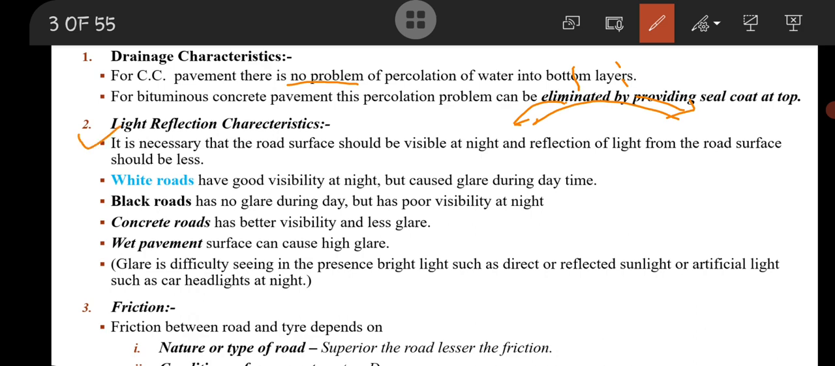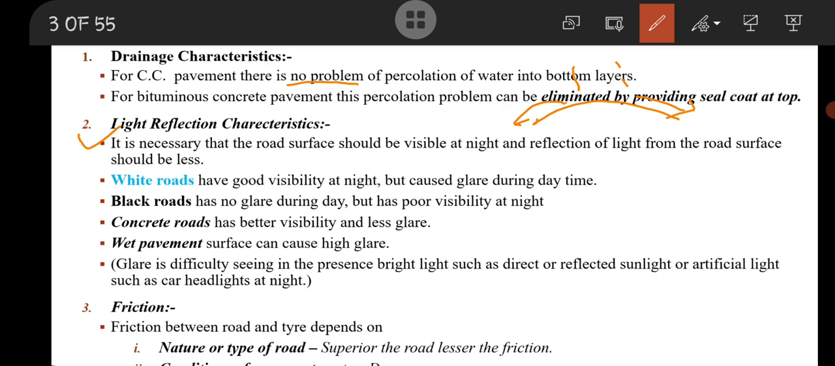When we are moving in the daytime, we don't need any light reflection characteristic, but at night time the light glare comes to our eyes and we can't drive as well as in the daytime. So in the daytime we can drive well, but at night it will not be as good, because the light of the vehicle coming from the opposite direction will reflect onto us, so that will be a problem.